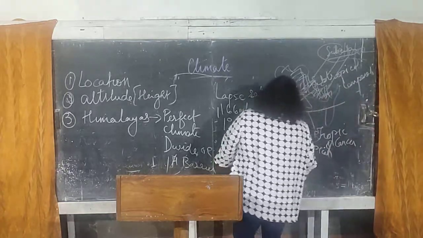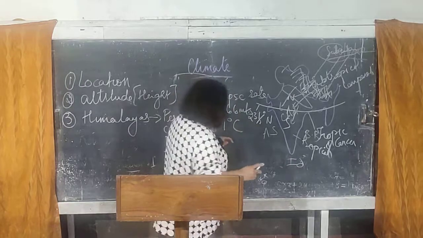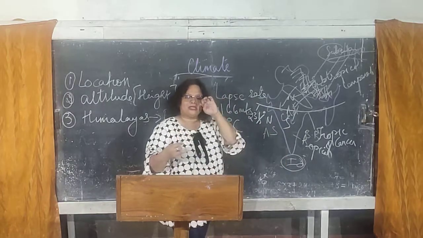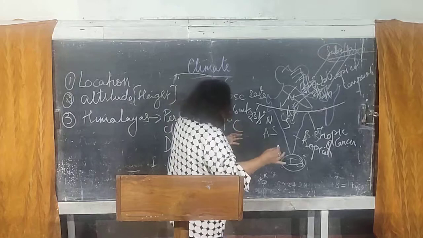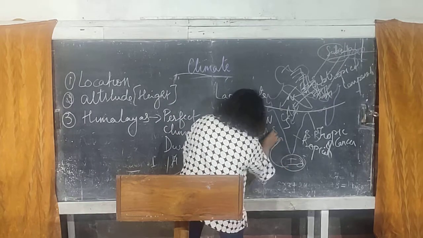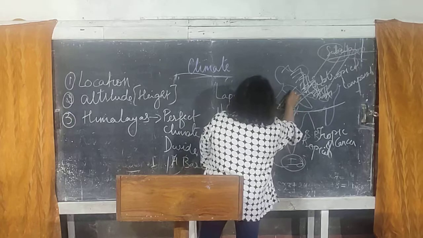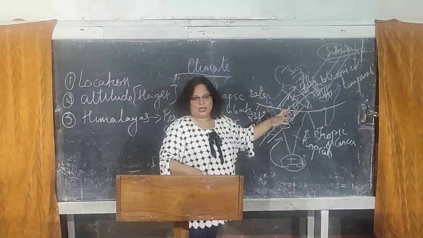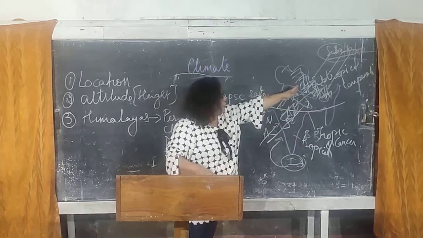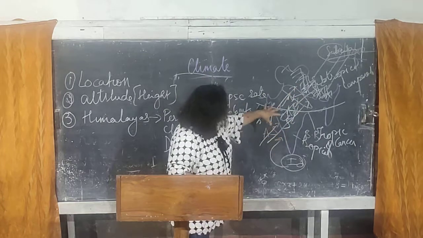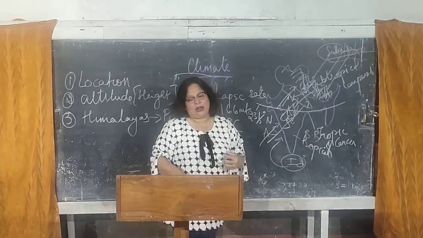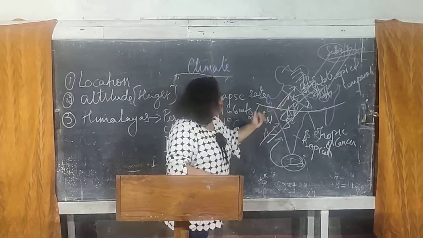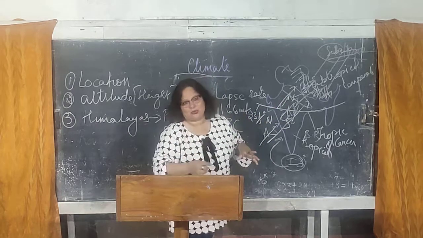Besides this, when you talk about the southwest monsoon, it originates in the waters of the Indian Ocean. This wind, called the southwest monsoon wind, is responsible for giving rain. It originates from the water bodies and enters India, giving heavy showers of rainfall to the entire country. Supposing the Himalayas were not present, India would have got a smaller amount of rainfall, and the larger amount would have gone to other parts of Asia. India would have been a dry place.